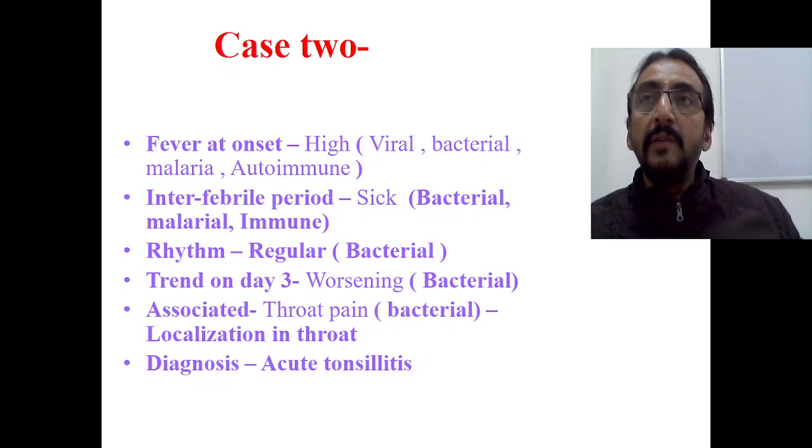So the onset of the fever is acute, high fever is there, and the child is sick looking. So now viral infection is excluded. Now we are left with only 3: bacterial, parasitic, or immune mediated.